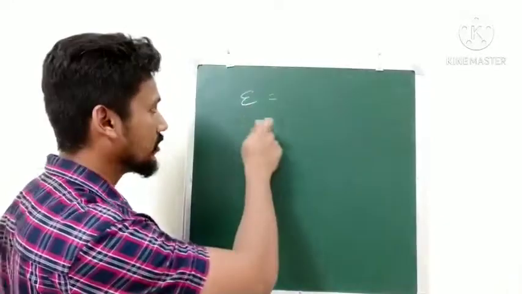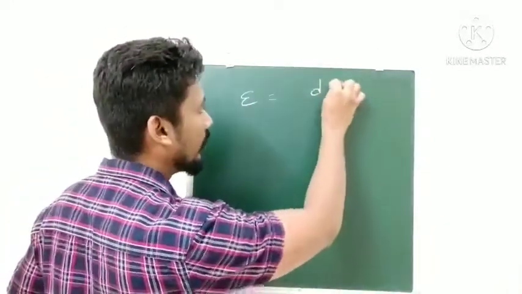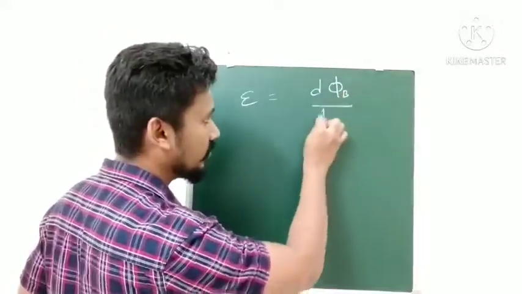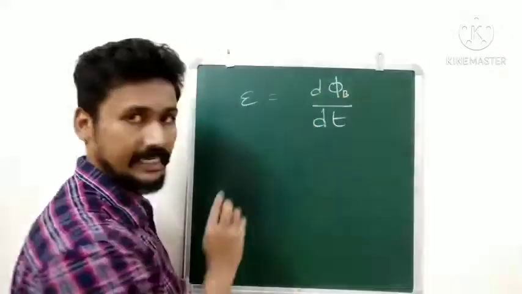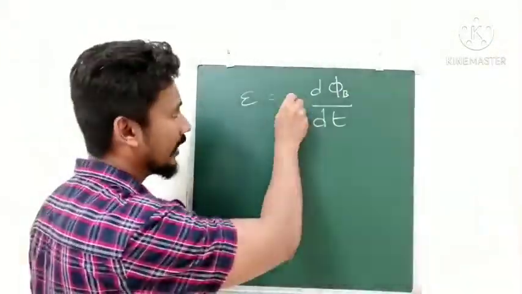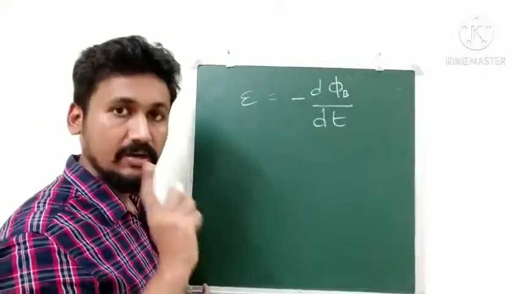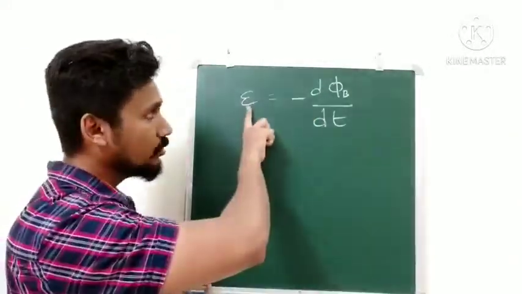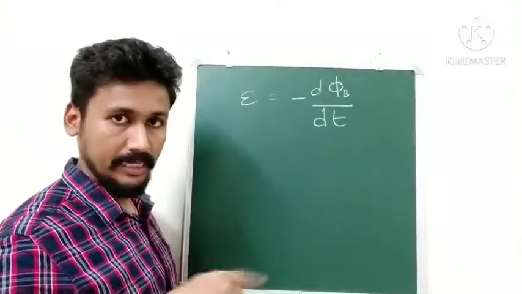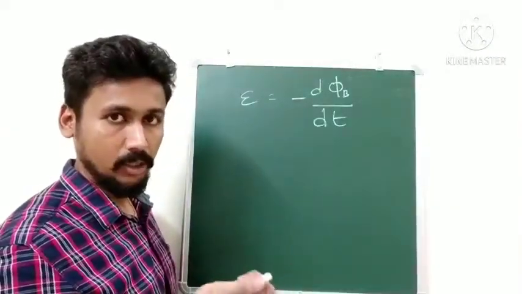Magnetic flux is given by phi B, and rate of change will be given by d by dt, with respect to time, and we have to add the negative sign. Why negative? Because this induced EMF will be in the opposite direction of the change in flux. This we will see in a later law, that is Lenz's law.